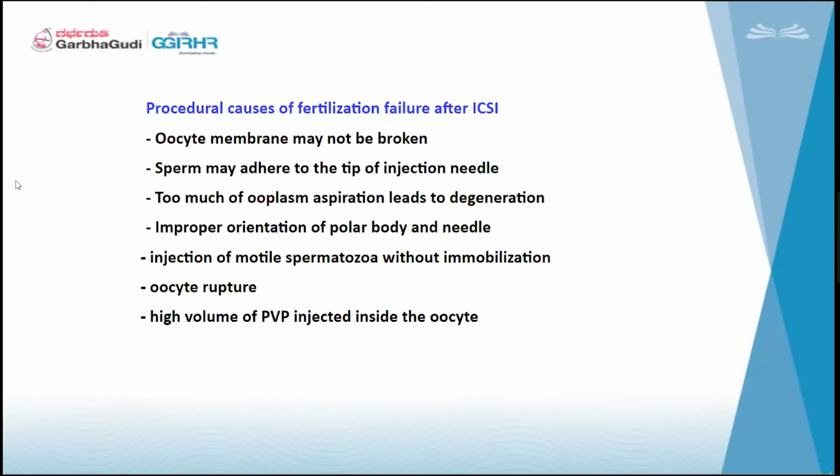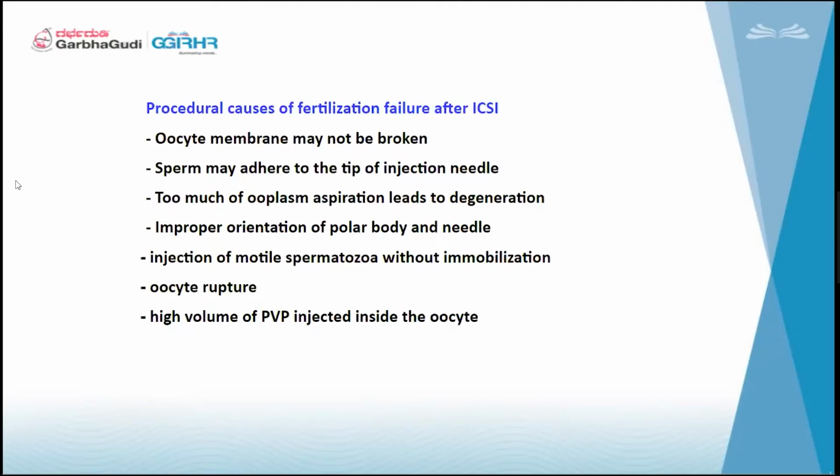Injection needle, holding needle, and the oocyte should be in the same plane. When we inject, the membrane will break and form a funnel shape. If this is not done properly, again, fertilization failures we can expect. Degenerations also we can expect.